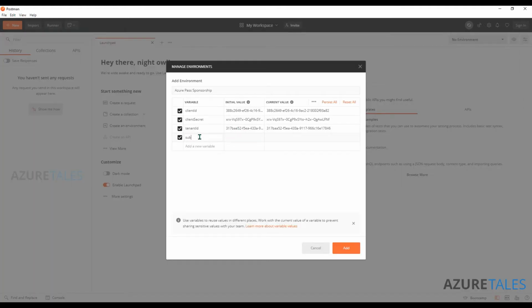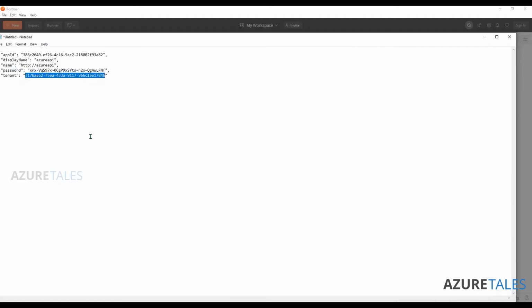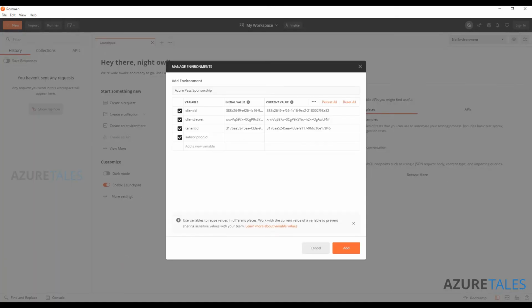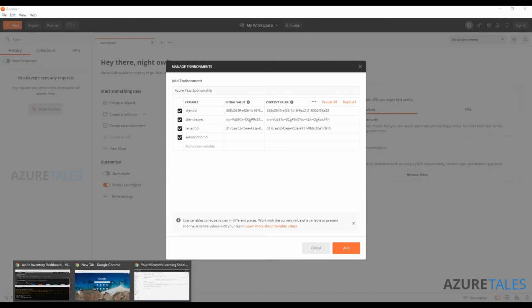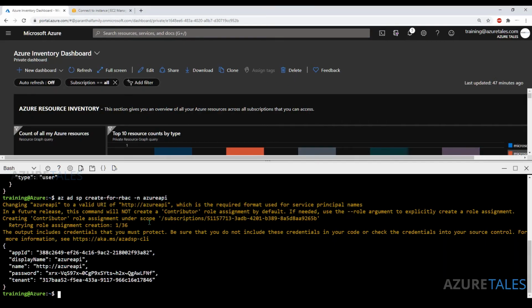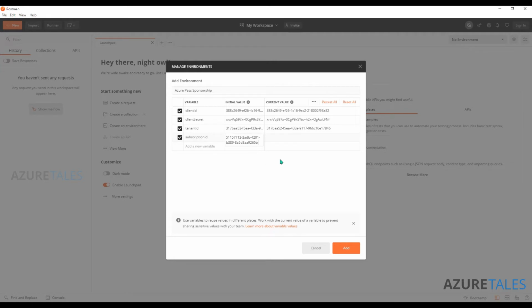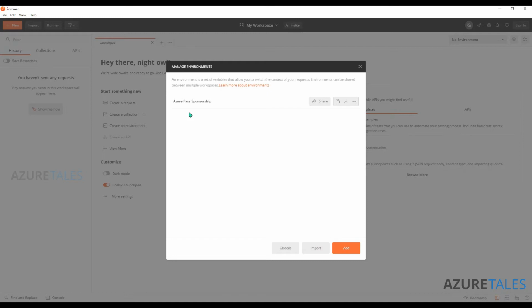We'll also copy the subscription ID because in future there will be several API calls that you might be calling, which will be scoped at the subscription level. So it's better that you have the subscription ID also added here so that you can reuse this variable in your Postman API calls. So let me go back to the Azure portal and copy the subscription ID, which is here. I paste the subscription ID here, and I can click on add. So the Azure sponsorship subscription environment has been created.